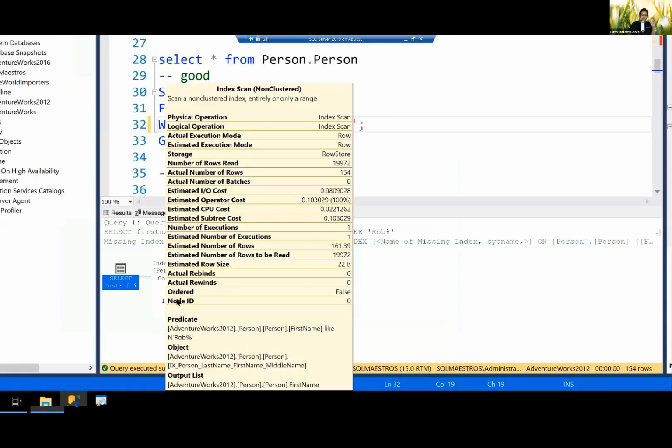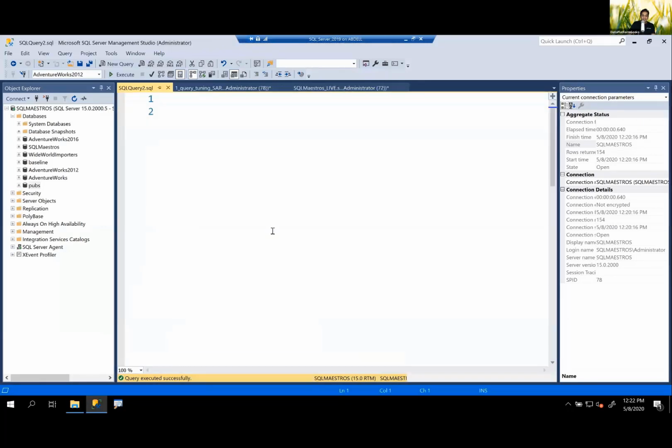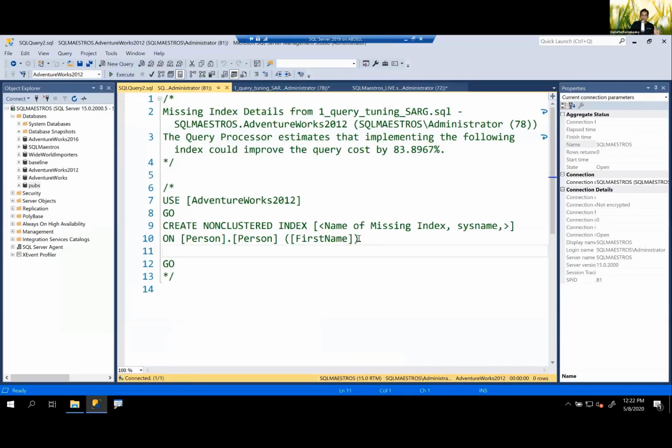Now, this is the rule of the optimizer, and in Management Studio there are certain DMVs that are running behind the scenes. They do a good job here by hinting you something. So Management Studio hints you, and there is something called a missing index hint here. So if I right click and go to missing index details, it tells me that you are trying to search on first name. Unfortunately, there is an index on first name, but first name is not the first column in that index. In fact, the first column is last name. So if you really want good search performance and if you want seeking capability, why not go ahead and create an index on first name?